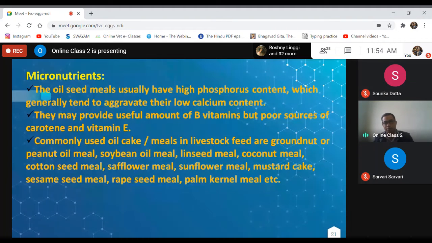But in other parts of India, all these cakes or meals are used depending on availability.